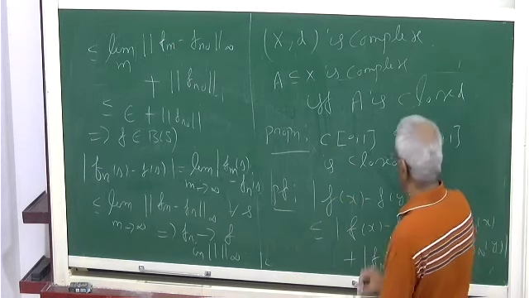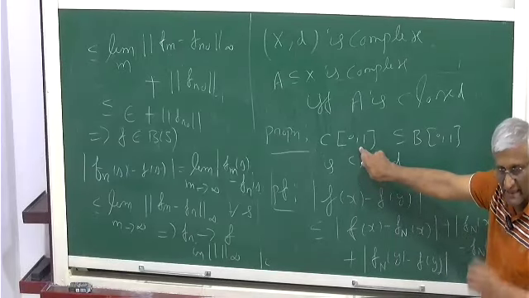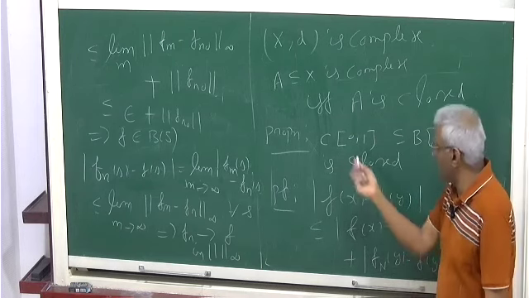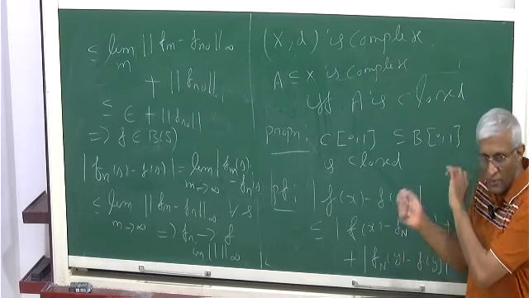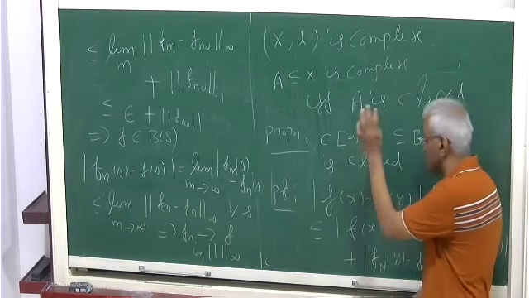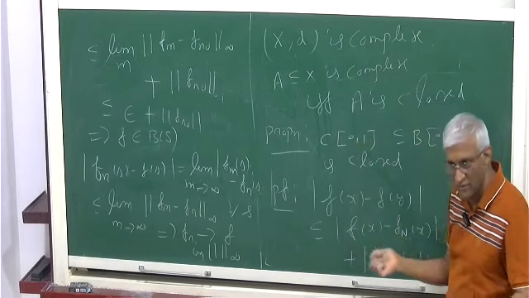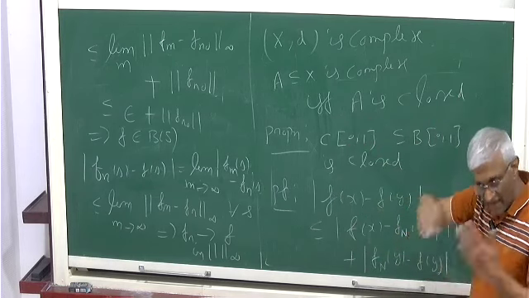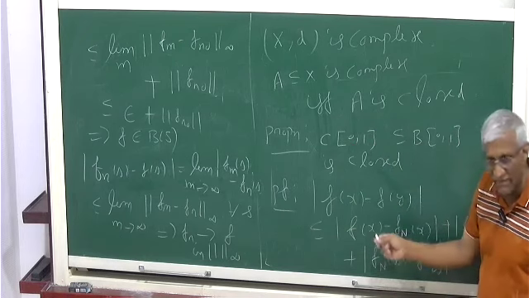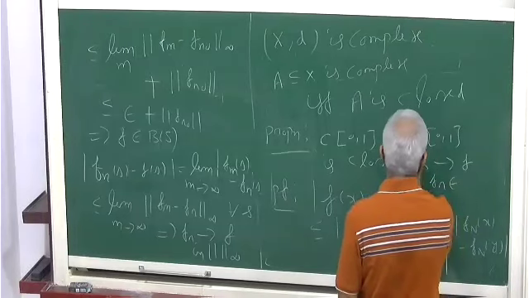Suppose you want to show that C[0,1] is closed. That means you take a sequence here. Suppose it converges to something. Here we have to prove complete means you take a Cauchy sequence and find an element. Here you don't need to do that. You take a sequence which converges to some bounded function, then you have to show that it is actually continuous. So to prove the continuity of f: fn converges to f, fn are in C[0,1].